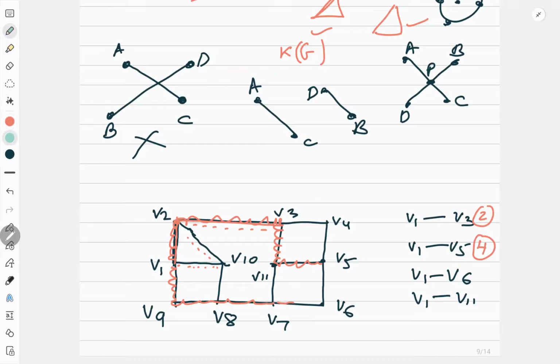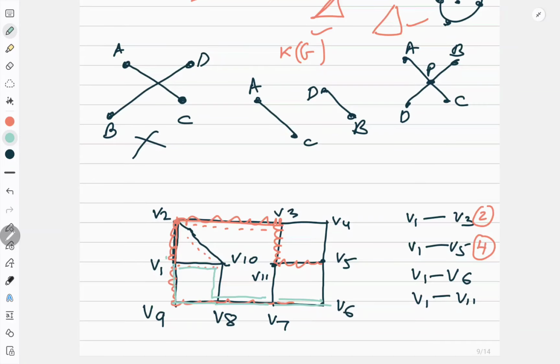Now find V1 to V6. If I am finding V1 to V6, I can see one straight path like this, V1, 2, 3, 4. Now from anywhere else if I am going from V1 to V6, this also can be done, 1, 2, 3 and 4. So both paths are of the same length. Correct.